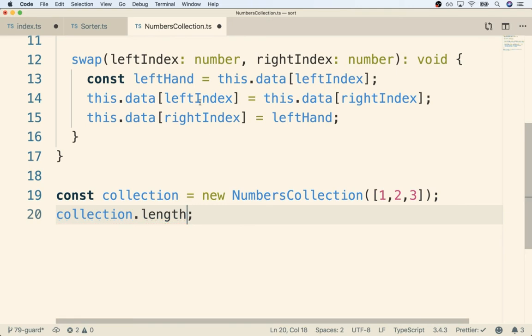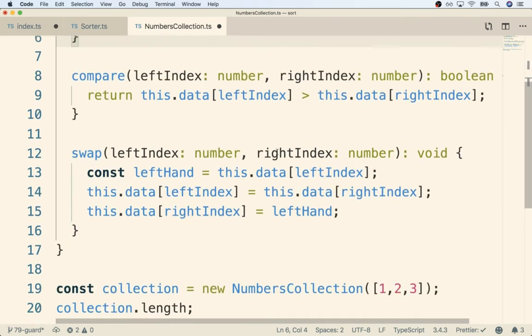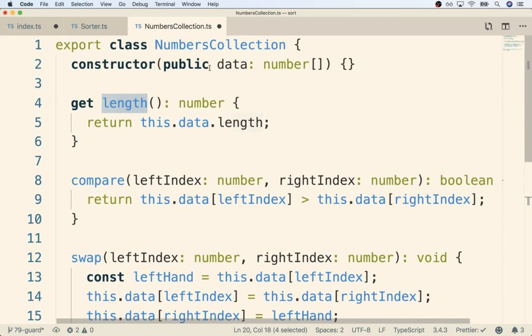So the point of this little get keyword right here is just to make sure that we can reference length in the way that we are usually used to doing so whenever we've got an array or a string. All we have to do is reference the length property, and it's going to reach into our data array and return the length of the data array.